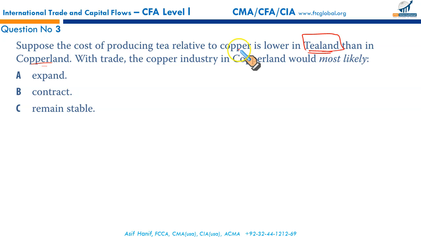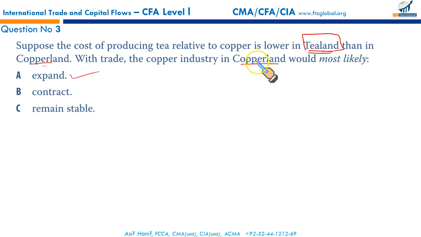So these countries can trade and they will both benefit. Copper Land will expand in copper, and Tea Land will expand in tea. The copper industry in Copper Land would benefit from trade because the cost of producing copper in Copper Land is relatively lower than in Tea Land.